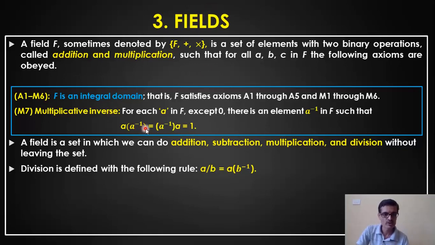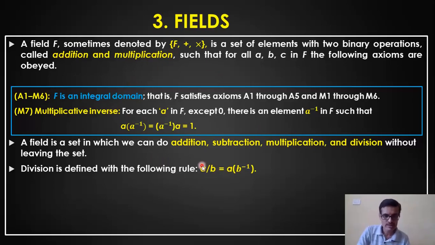That is, A into A inverse, and A inverse into A, should always be equal to the identity element under the multiplication operation. So now in this case I can perform all the four operations: addition, subtraction, multiplication and division, if the set of elements is a field. How to do that? I know how to do subtraction, I have explained already. Now I can perform a division. I can perform subtraction by doing addition if I know the additive inverse, right? I can perform a division by a multiplication process if I have an inverse. So under the field there will always be an inverse, right?